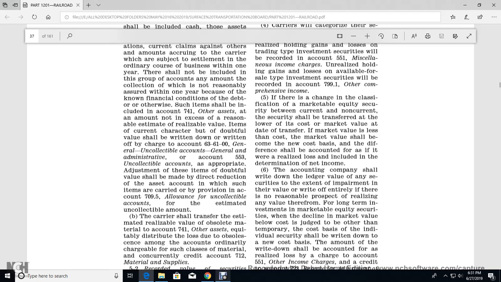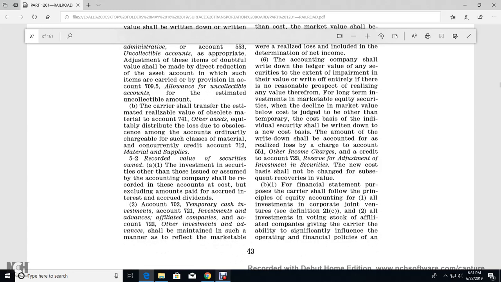realizable value of the obsolete material to the account 741 other assets, equitable to distribute the loss due to obsolescence among the accounts ordinarily charged with such of the class of the material, concurrently with the credit to account 712 of the material supplies.